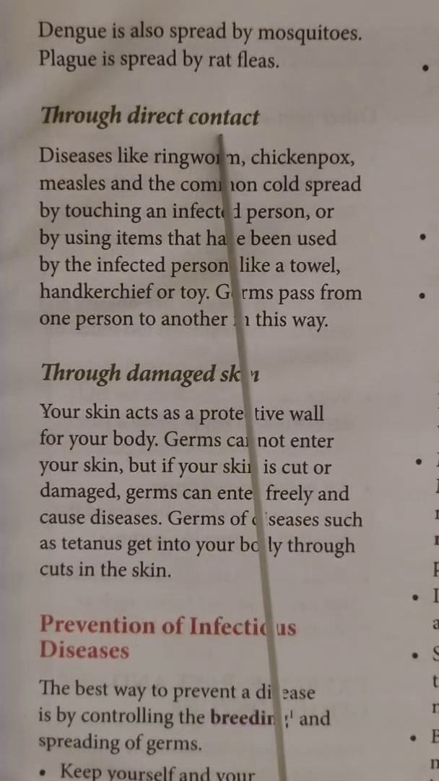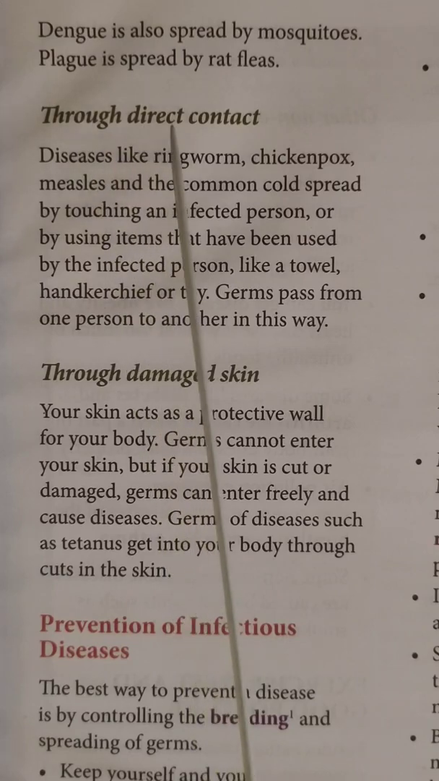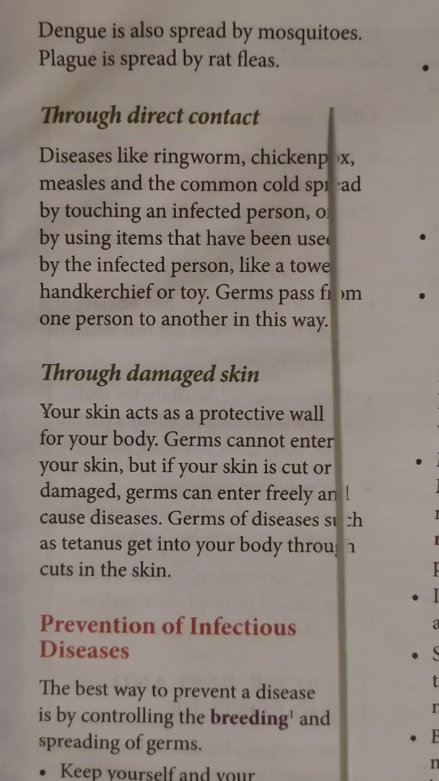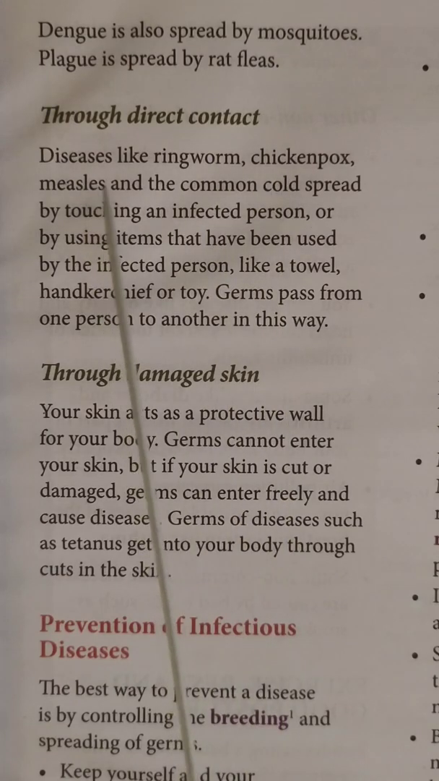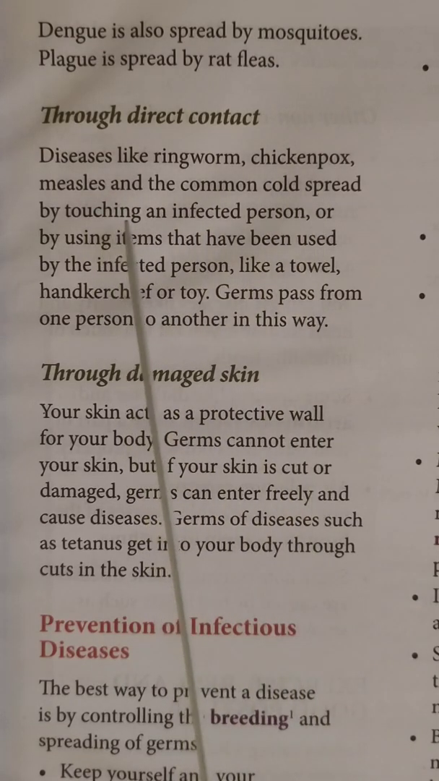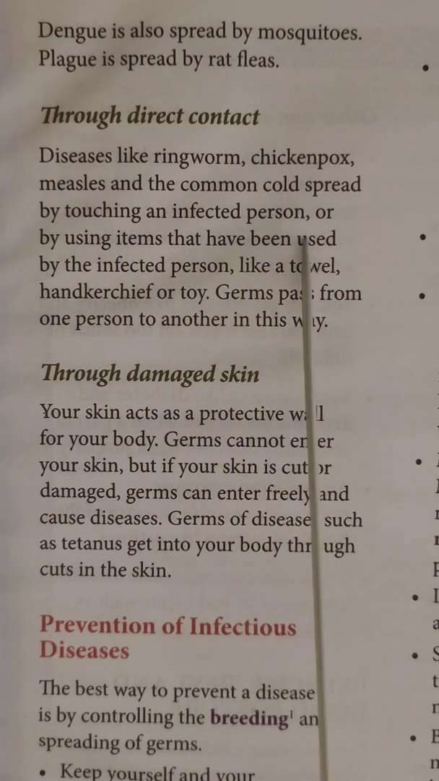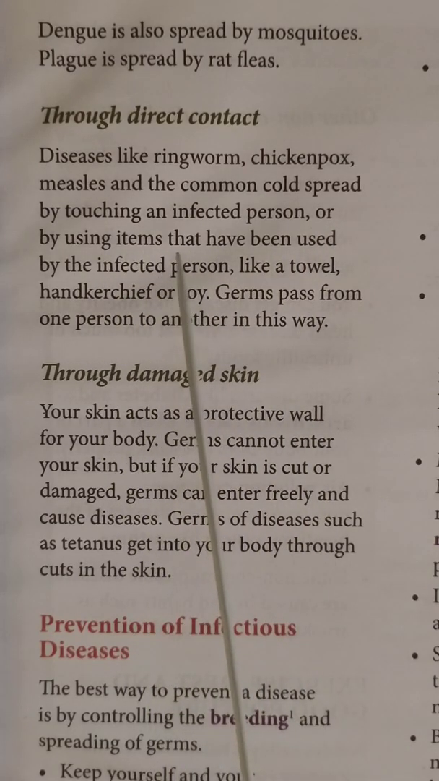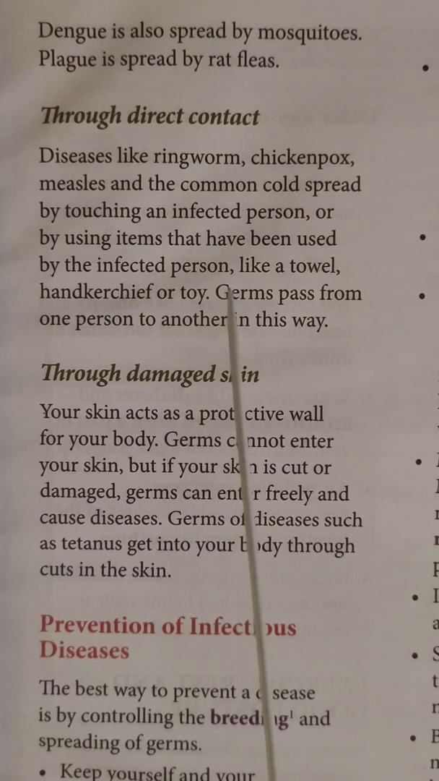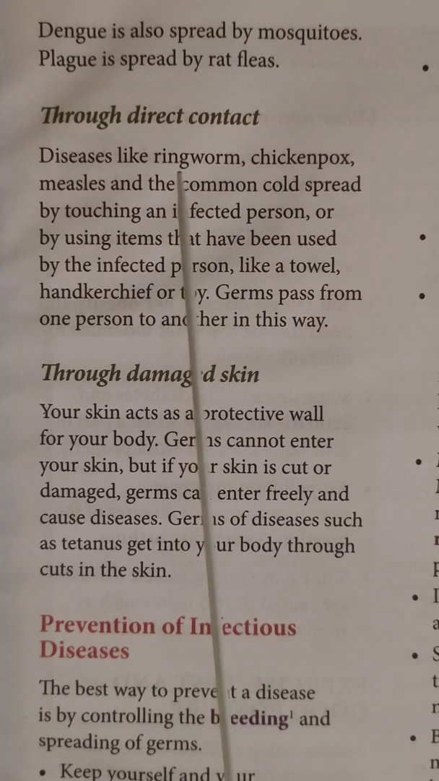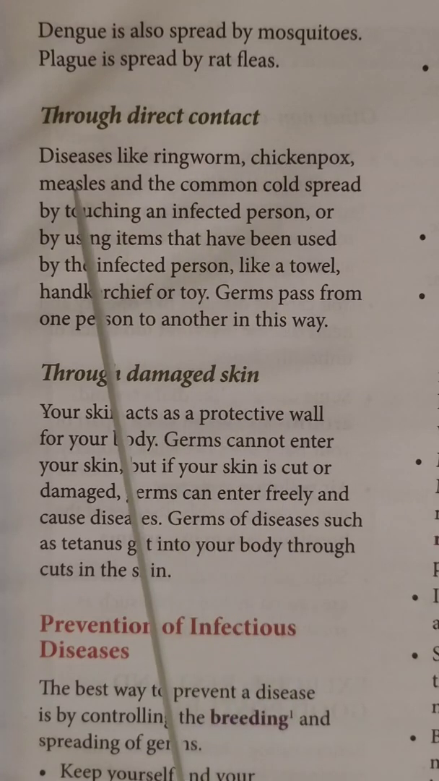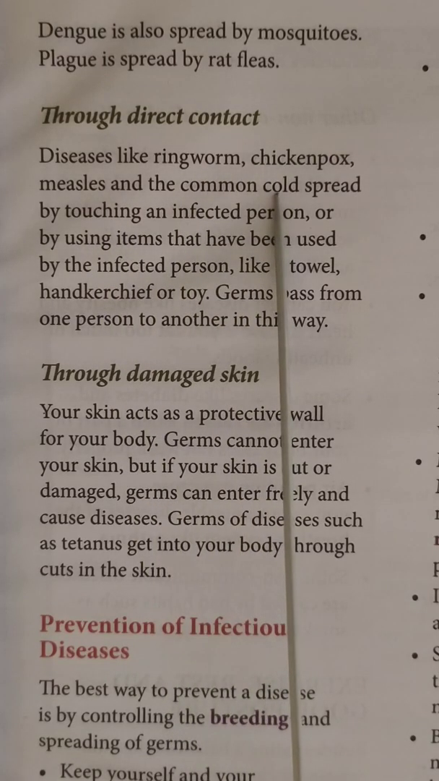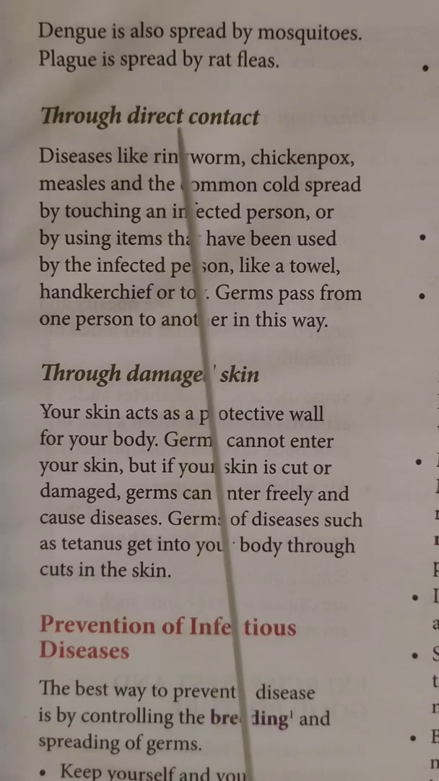Through direct contact. Let us learn how infectious diseases spread through direct contact. Diseases like ringworm, chickenpox, measles and common cold spread by touching an infected person or by using items that have been used by the infected person. If they ask you to name the diseases that spread through direct contact, your answer should be ringworm, chickenpox, measles and common cold. So these are the diseases that spread through direct contact.